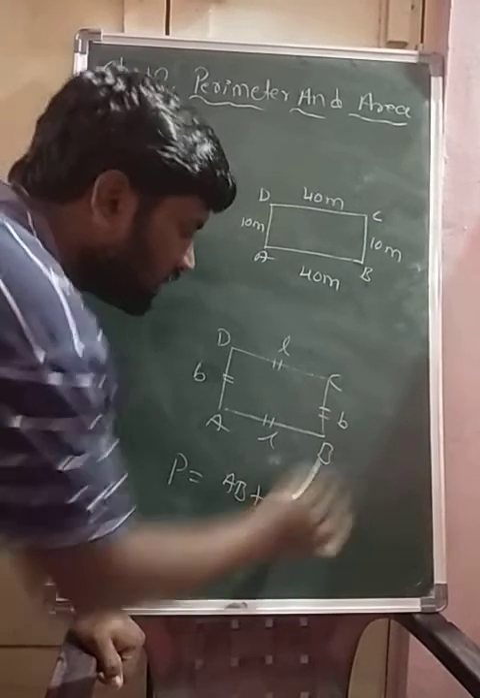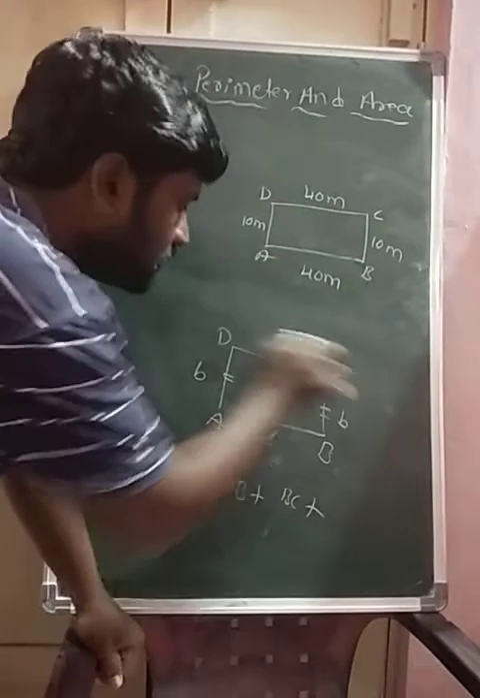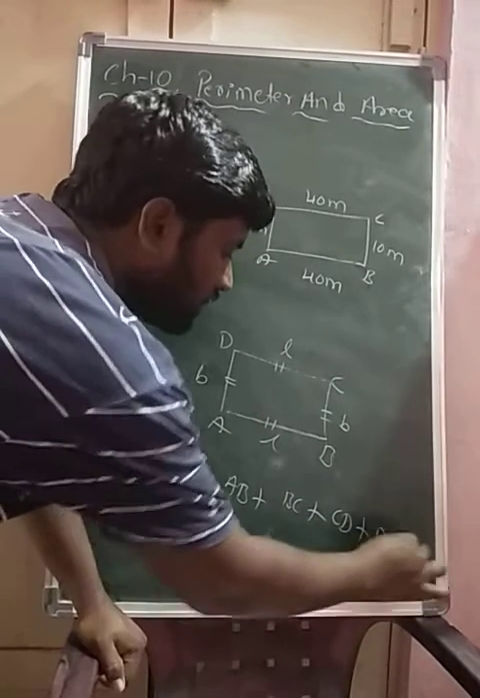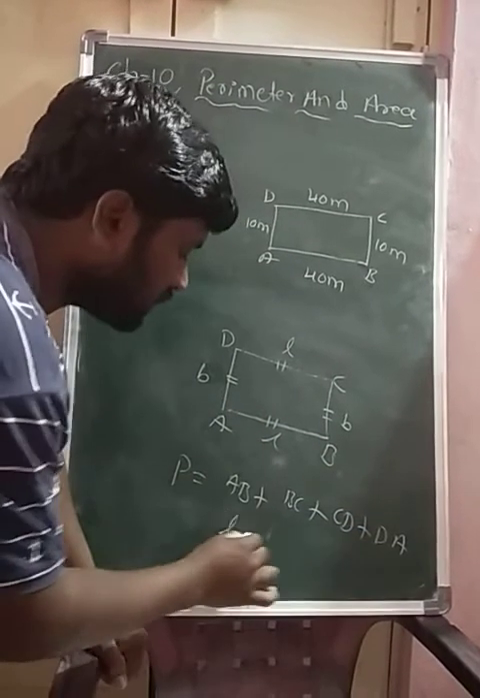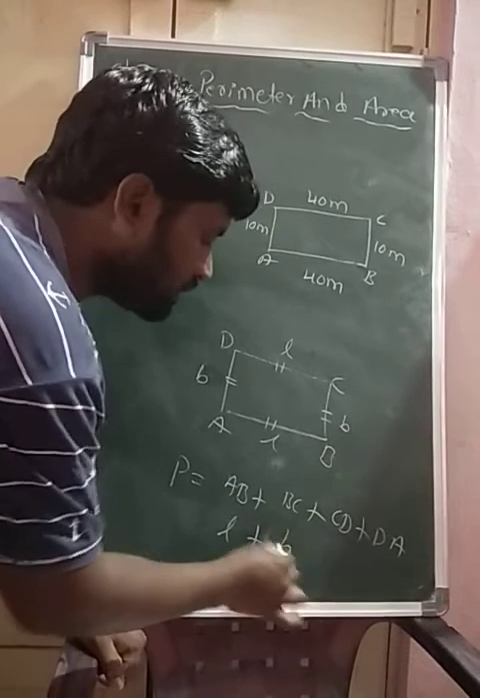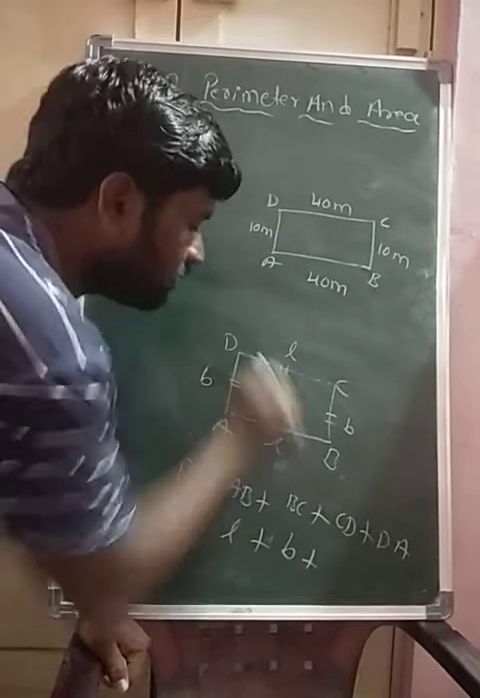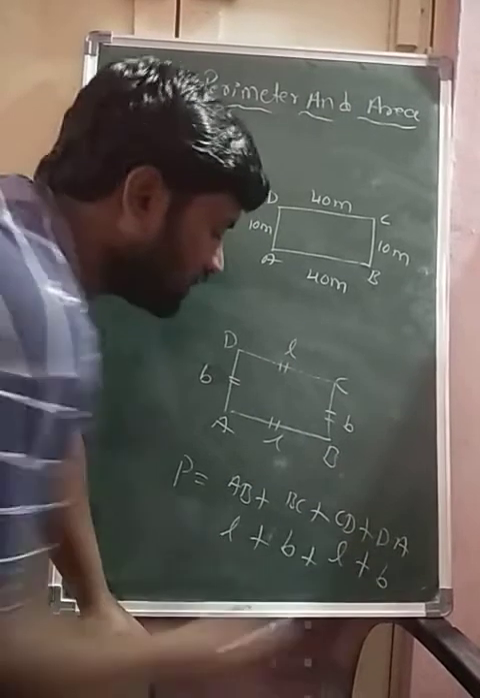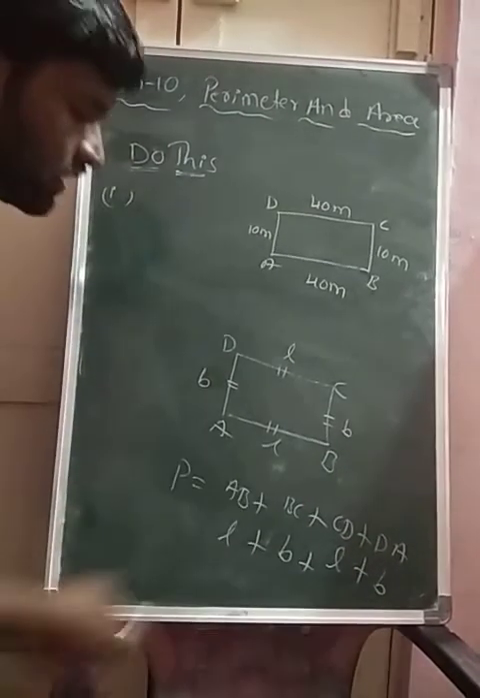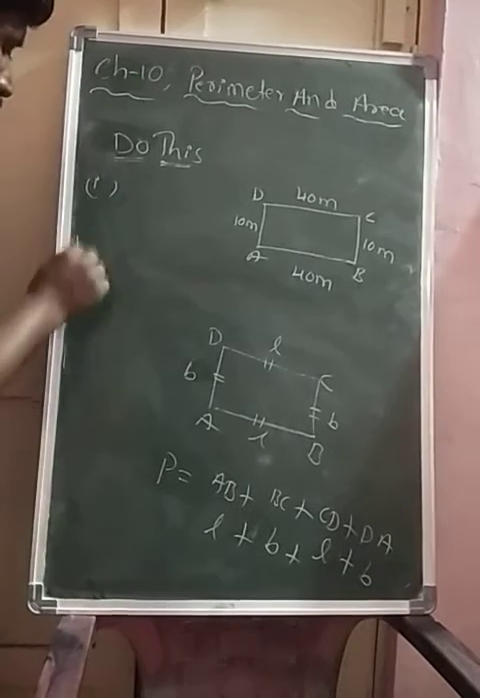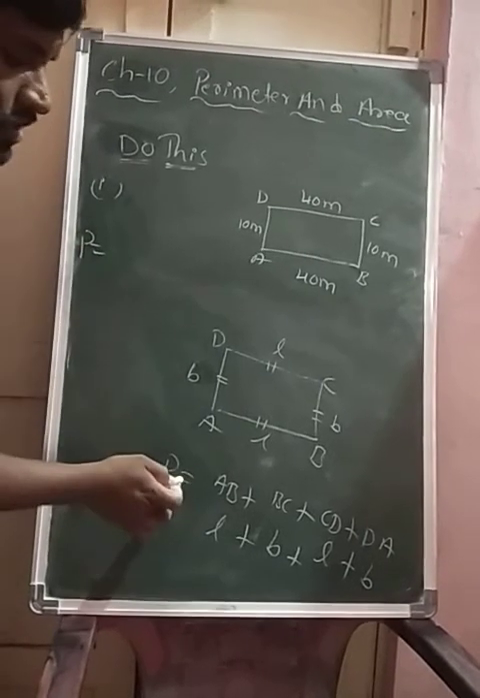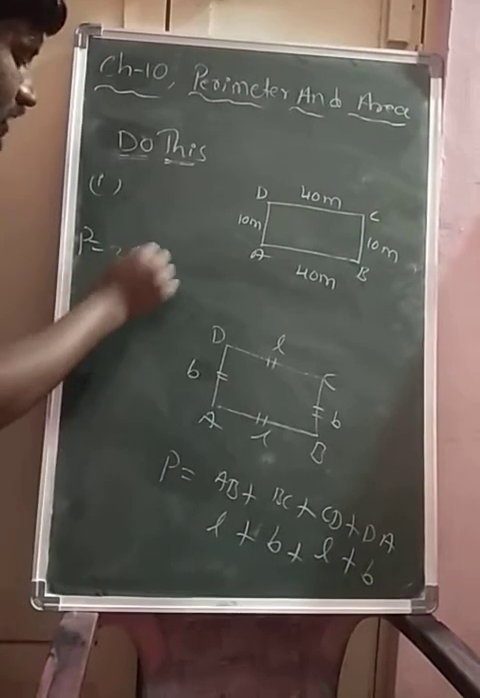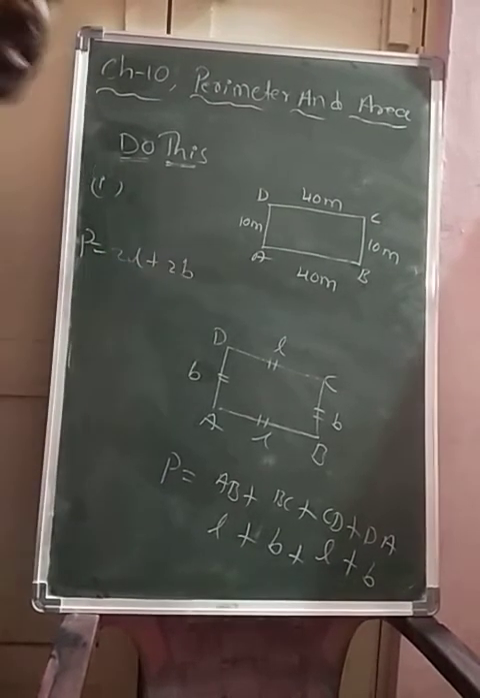Plus BC plus CD plus DA. So AB means that is length, plus BC means that is breadth, plus CD means that is also L, plus DA means that is also B. So clearly we get here, P is equals to, perimeter is equals to 2 L's, 2 lengths plus 2 breadths.